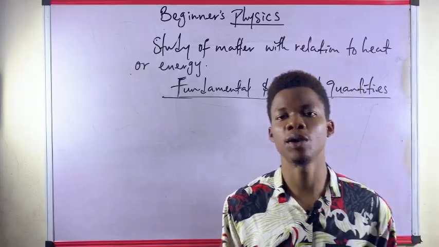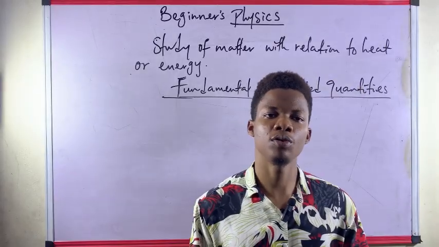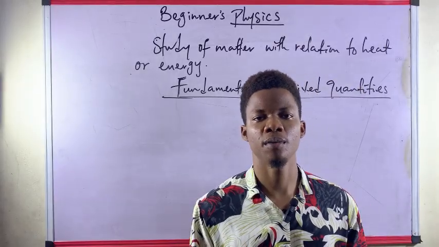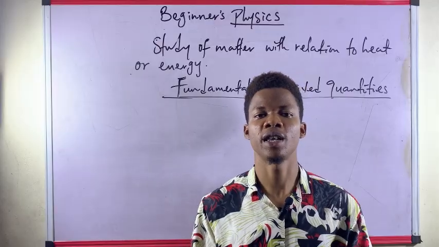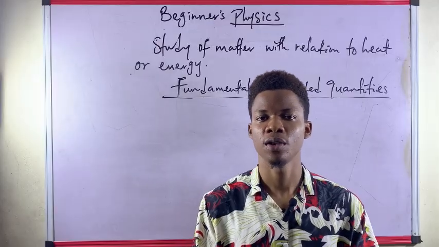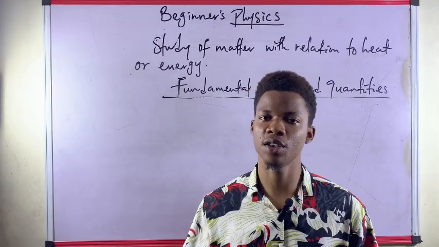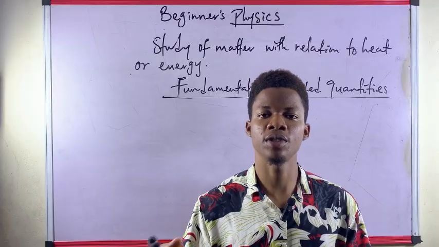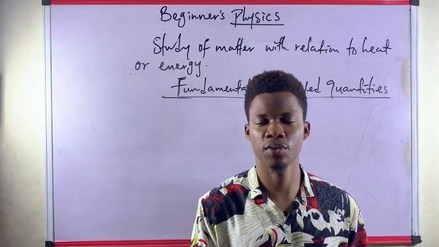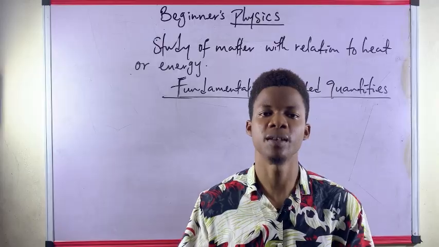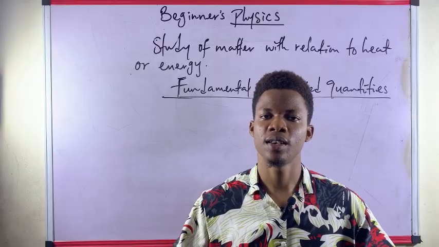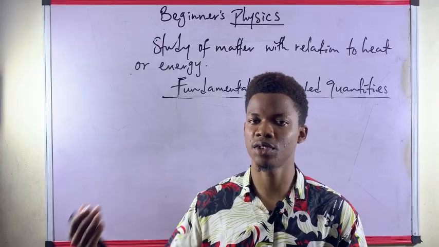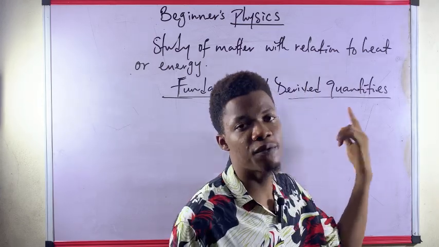Fundamental quantities are simply called basic quantities. What do you mean by basic quantities? They don't come from anywhere else; they are the most foundational. They are not gotten from any other quantities. They are quantities themselves, and they give rise to other quantities, which are known as derived quantities.